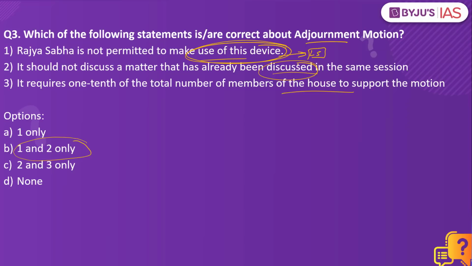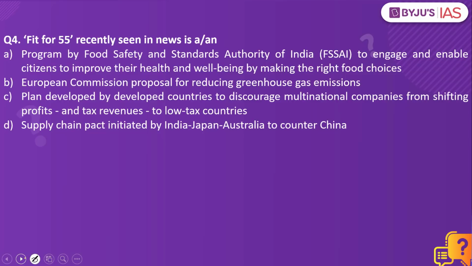Yes, this statement is also right. But when it comes to the third statement, this is wrong. That is because what we are speaking about here is the quorum. But to pass or to speak about the adjournment motion, what we require is 50 members from the Lok Sabha. So the third option is wrong, which is why the answer to this would be 1 and 2 only. Now let's look into the next practice question.